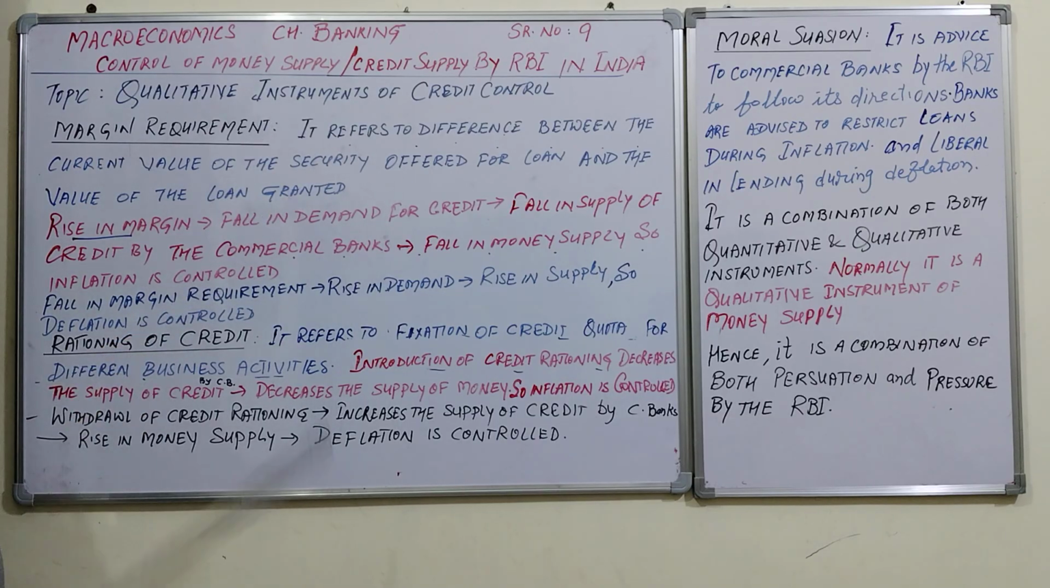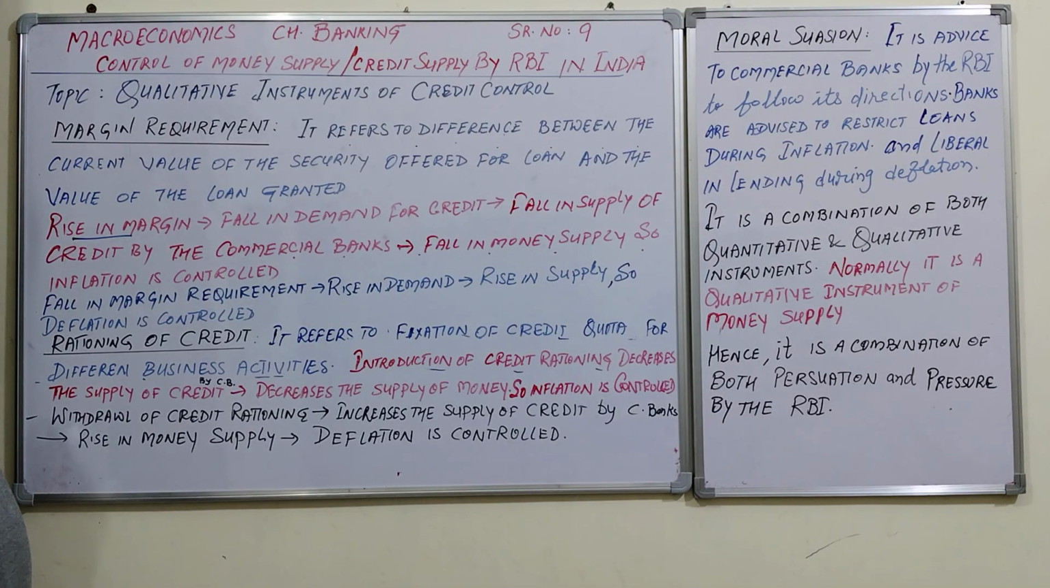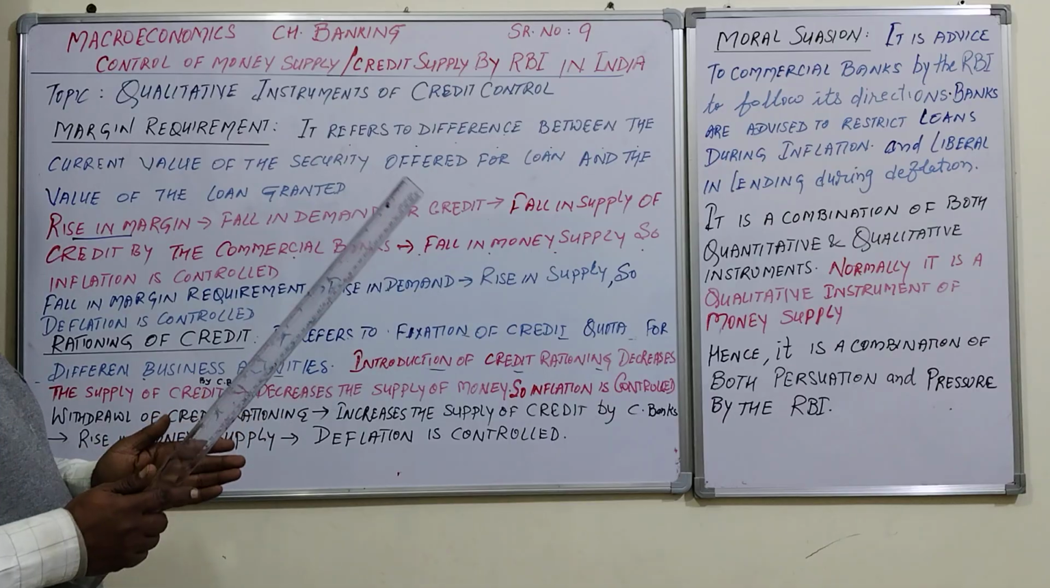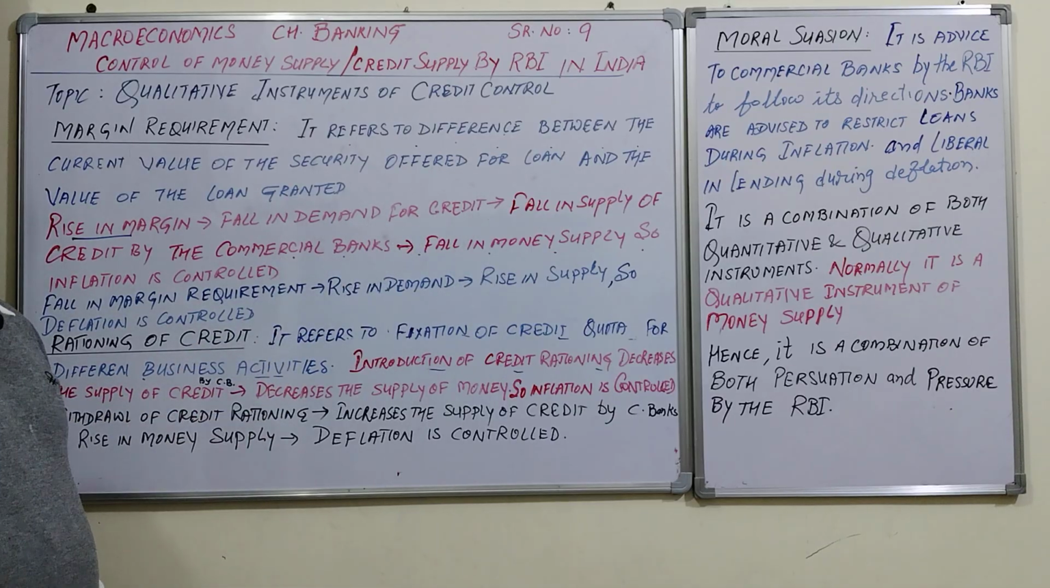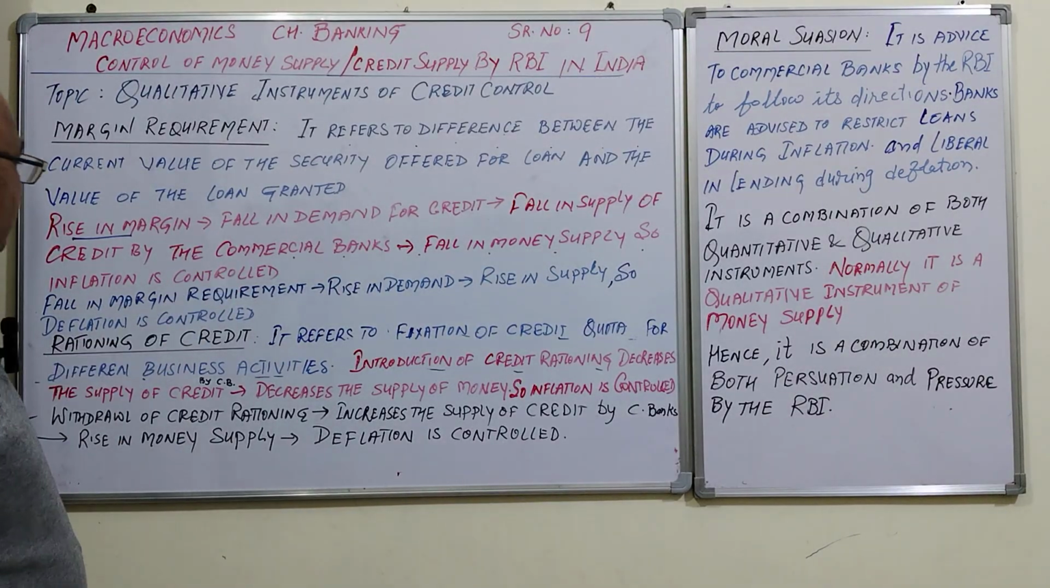It refers to the difference between the current value of the security offered for loan and the value of the loan granted. It means if you have a plot of 1 crore rupees and you are offered a loan of 80 lakh, then 20 lakh is the margin. So the lower the margin, the more the supply will be. Suppose a plot has a value of 1 crore rupees and the loan offered is 60 lakh, so 40 lakh is the margin. It means less supply. This is the logic here.